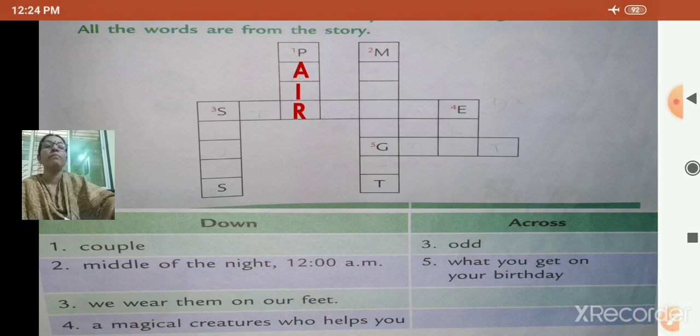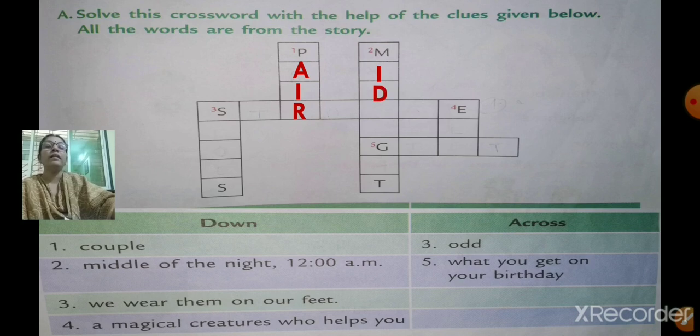M-I-D-N-I-G is already given. Then A-T. So the word is midnight. Middle of the night is called midnight. That is 12 a.m. Okay, early morning, 12 a.m. is called midnight.